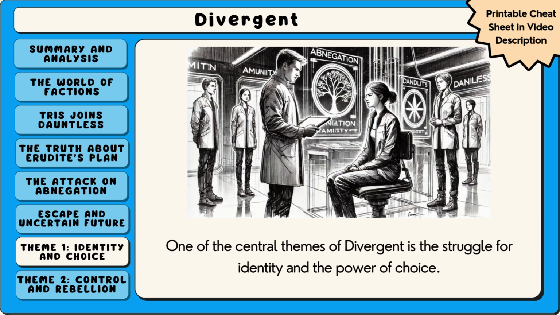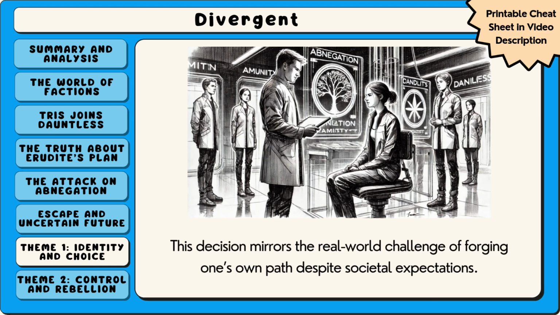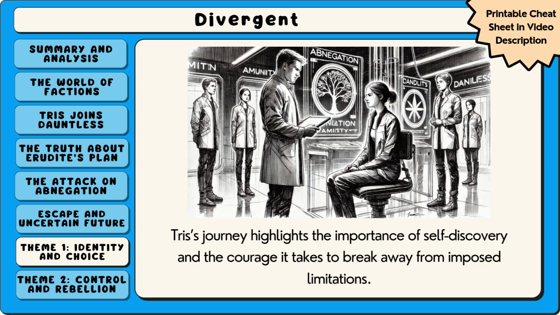One of the central themes of Divergent is the struggle for identity and the power of choice. Tris is forced to choose between her family's faction and the one that aligns with her true self. This decision mirrors the real-world challenge of forging one's own path despite societal expectations. The concept of divergence itself symbolizes individuality and the inability to be confined to a single label. Tris's journey highlights the importance of self-discovery and the courage it takes to break away from imposed limitations.